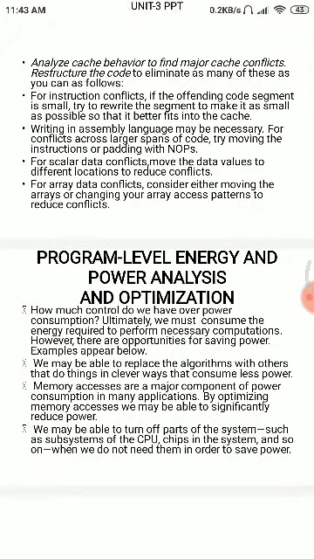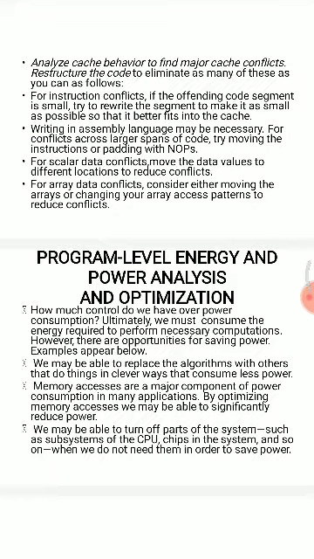In the last class we saw program level performance analysis. In this class we are going to see program level energy and power analysis, optimization and testing. So how much control do we have over power consumption? Ultimately we must consume the energy required to perform the necessary computations. However, there are opportunities for saving power.